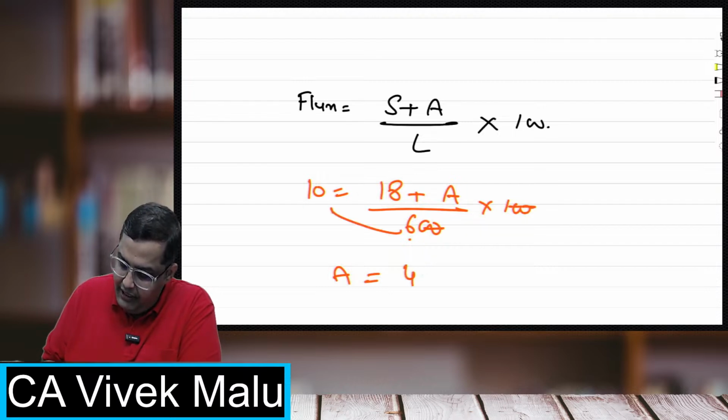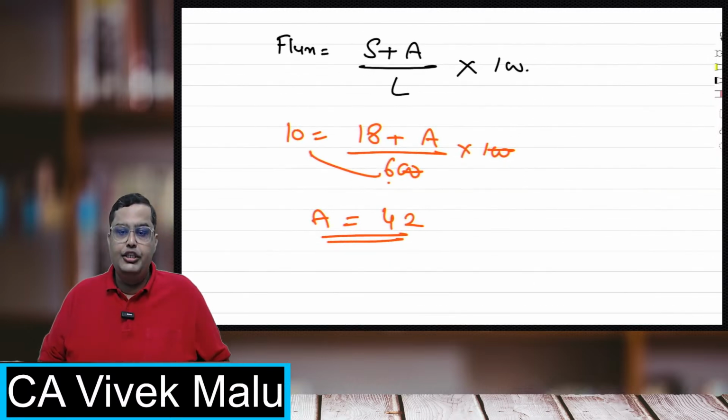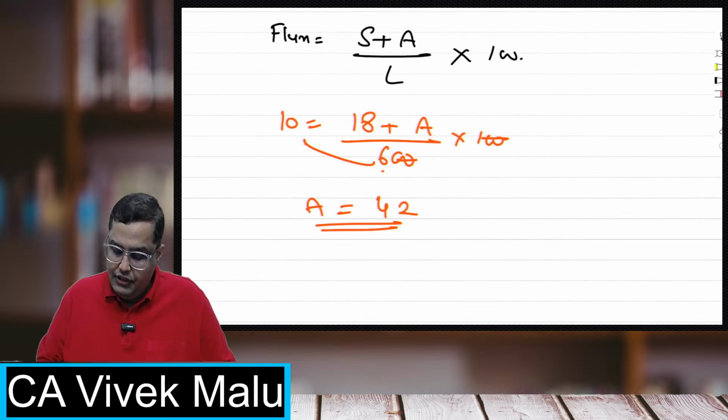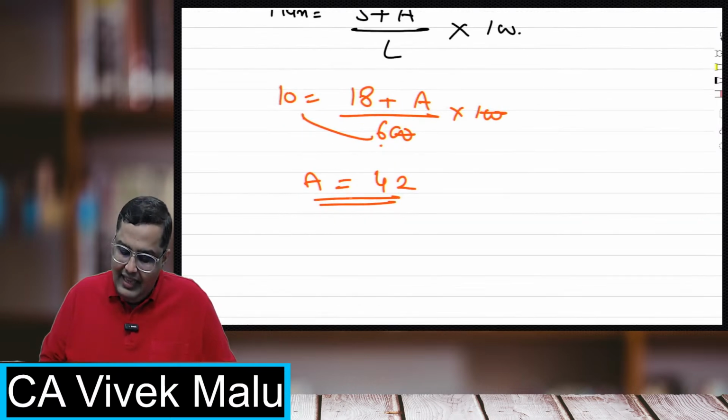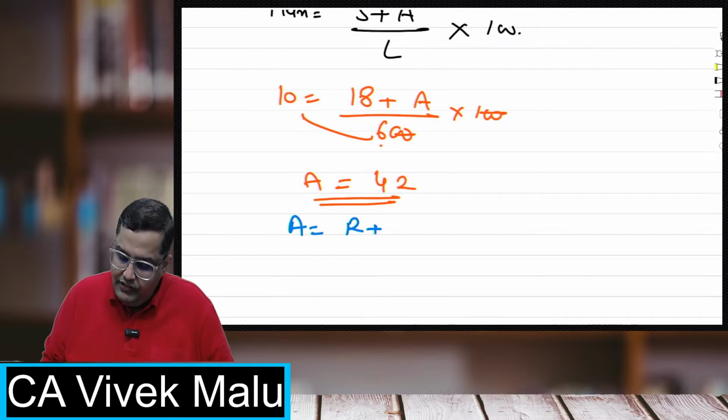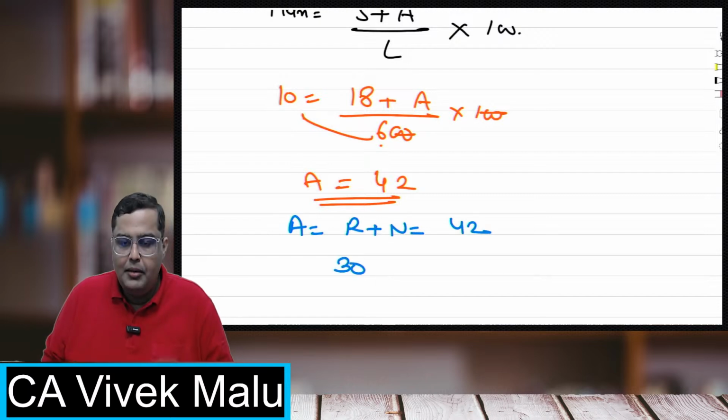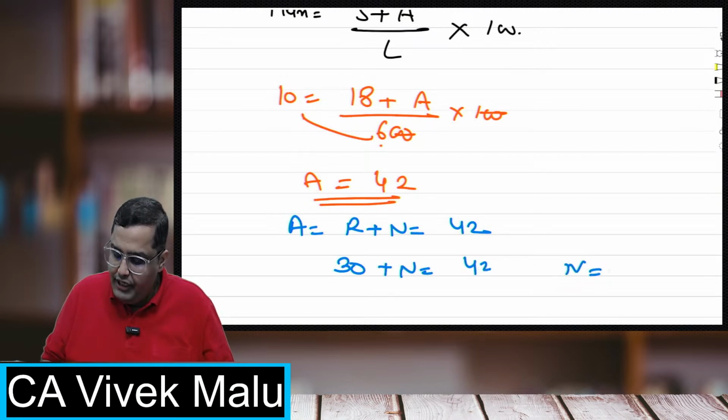60 minus 18. So accessions are 42. Okay, 6 into 10, 60 minus 18, that is 42. Now since accessions are 42, accessions means what? Replacement plus new joinings are 42. In the question it was given replacements are 30. So how many are new joinings? So new joinings are 12.